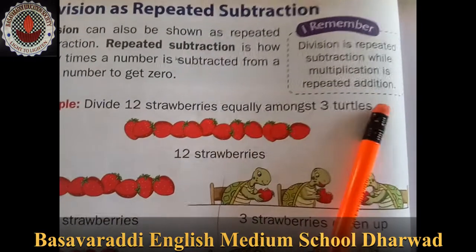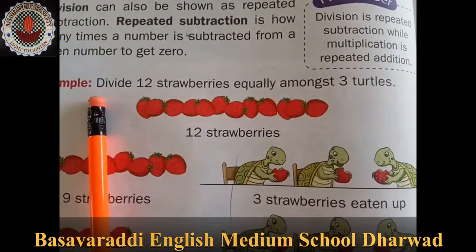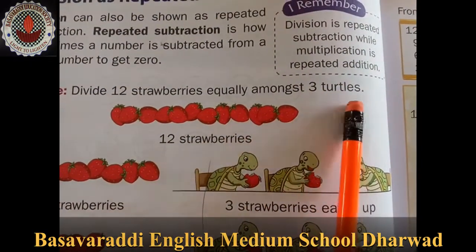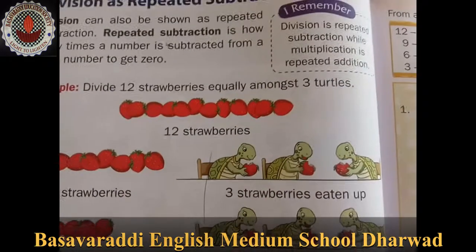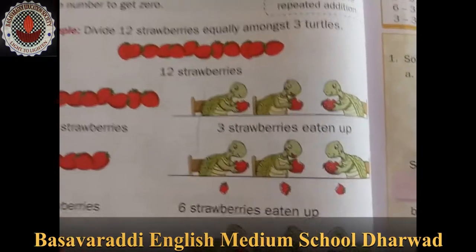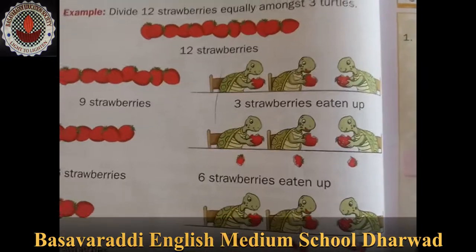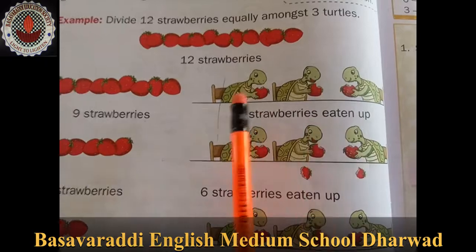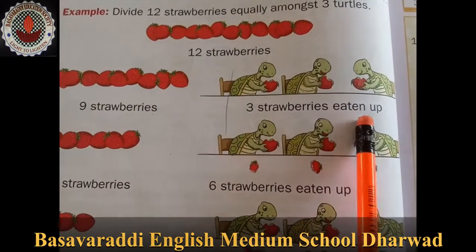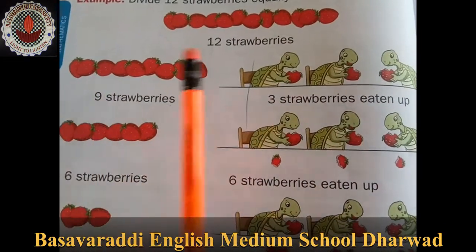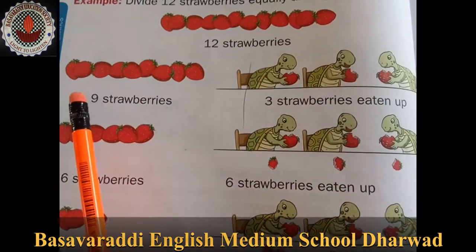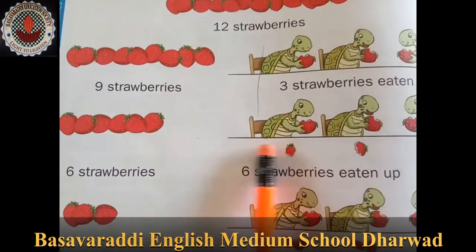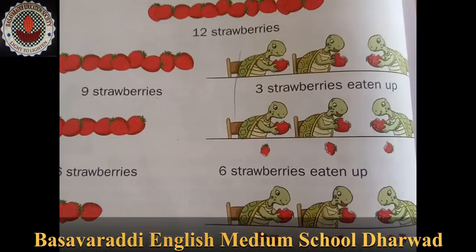Example: divide 12 strawberries equally among 3 turtles. So there are 12 strawberries and they are distributing them among their friends. They give 3 strawberries, which are eaten up, and the remaining is 12 minus 3, which means 9 strawberries remain. Again they distribute until we get 0.